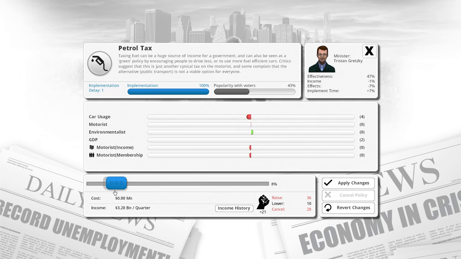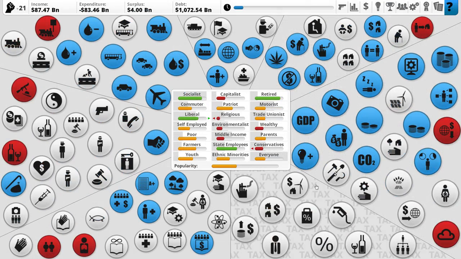I like how in Canada, our petrol tax is only 9%. It's like 50 in reality. Yeah, we don't have enough political capital to do that anyway. Alright.